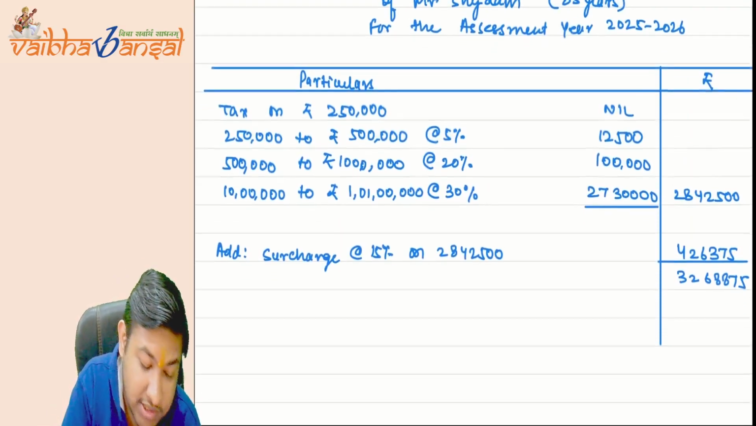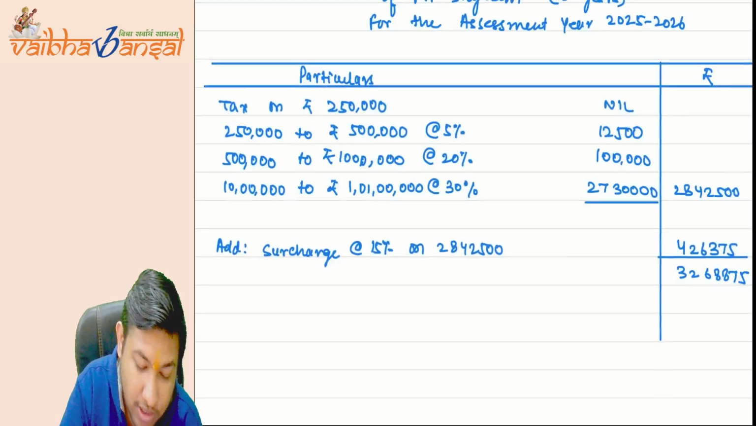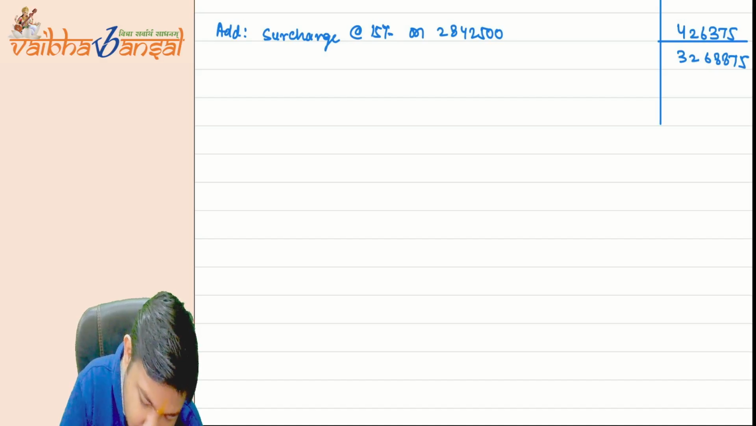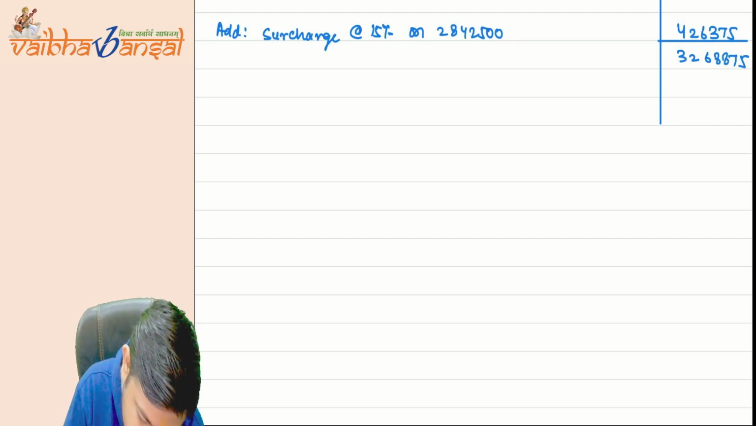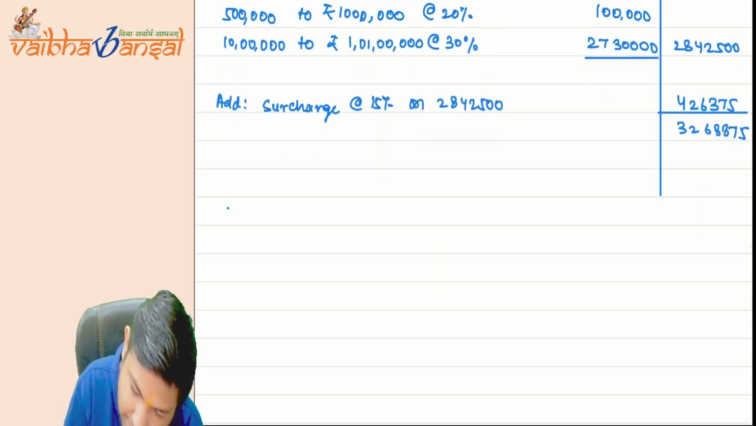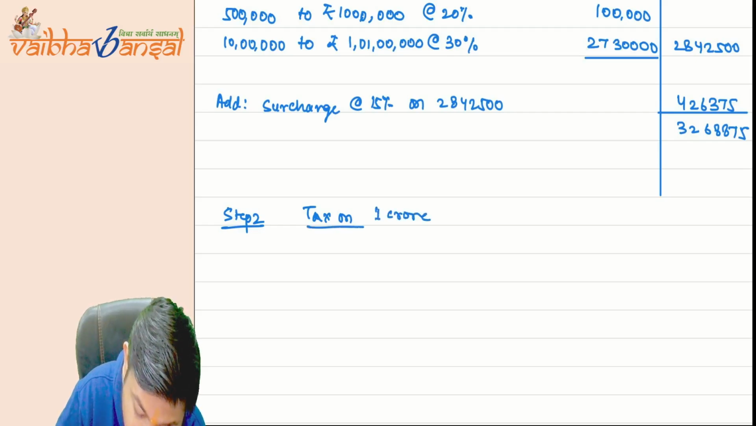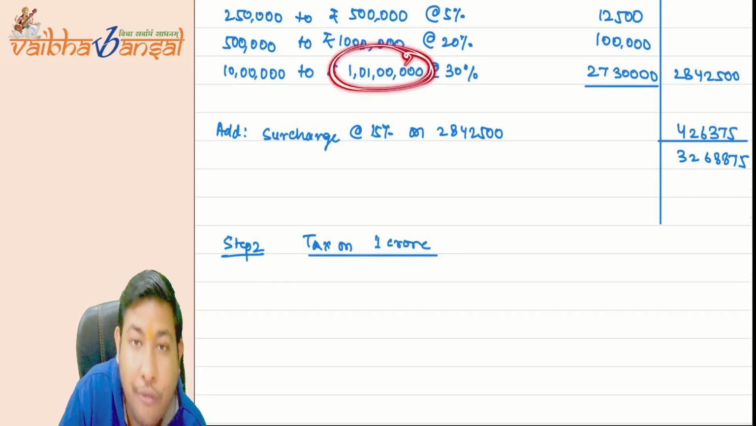Now you have to calculate step 2. Step 2 is to calculate tax on the 50 lakh, 1 CR or 2 CR. Okay, now what will change? See, as a working note, let me do it here only. Step 1. Now step 2. Tax on 1 CR, because our income is 1 crore 1 lakh rupees.